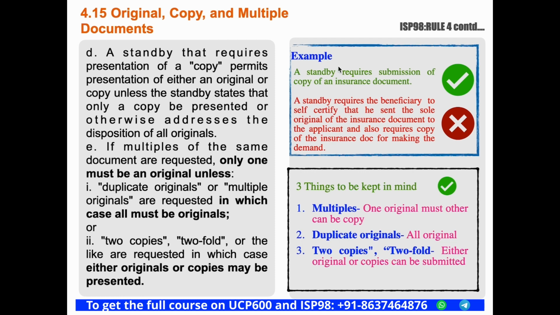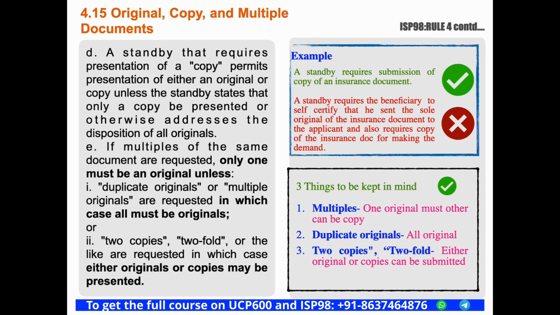For example, in this case, a standby requires submission of a copy of an insurance document and it does not mention anything further. In this case, the beneficiary is free to submit the original insurance document. But in this case, the standby requires the beneficiary to self-certify that he has sent the sole original of this insurance document to the applicant and also requires a copy of the insurance document for making the demand.